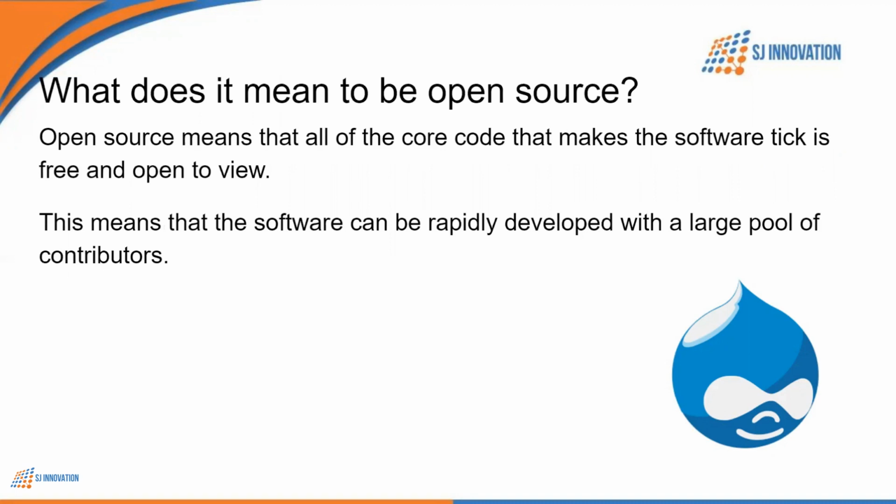As I have told you in the previous slide, Drupal is open source. So let us understand what it means to be open source. Open source means the core code is open to view. That means the software can be developed by contributors. Since everything is open, we can extend the core code to do more and behave on the needs of the project we work on. Open source communities also provide contributed modules and timely code updates.